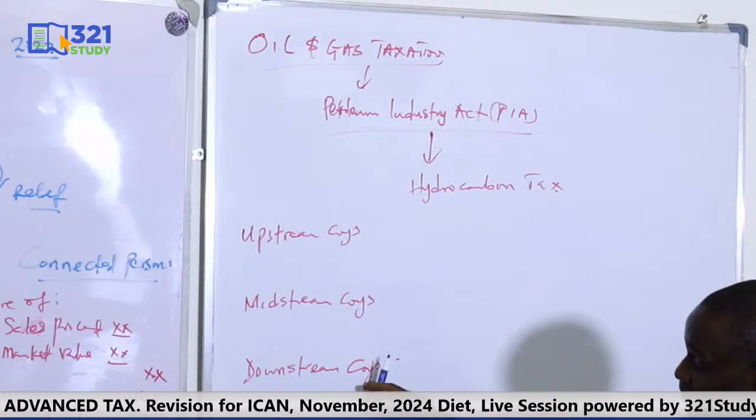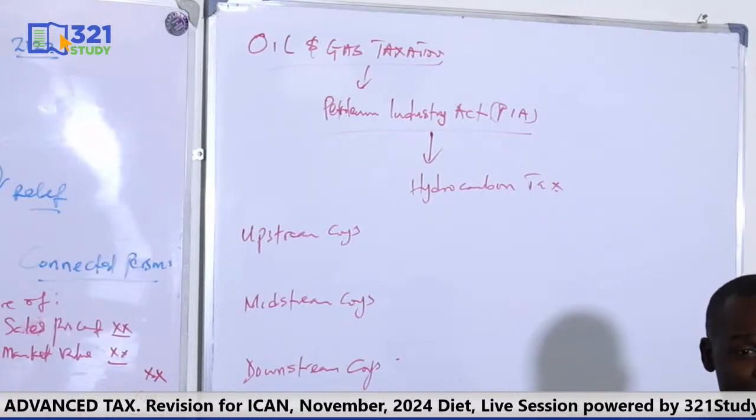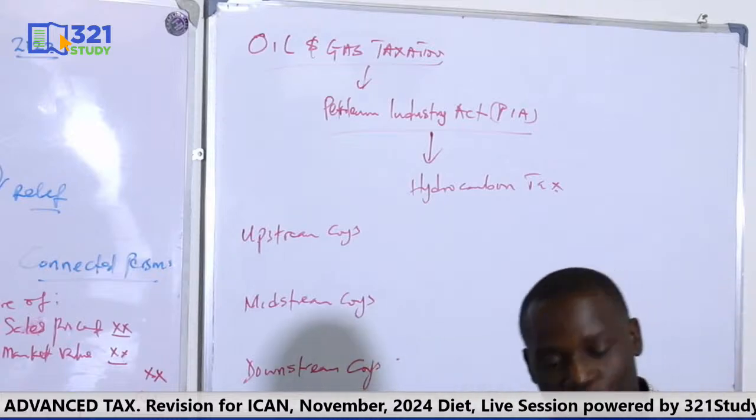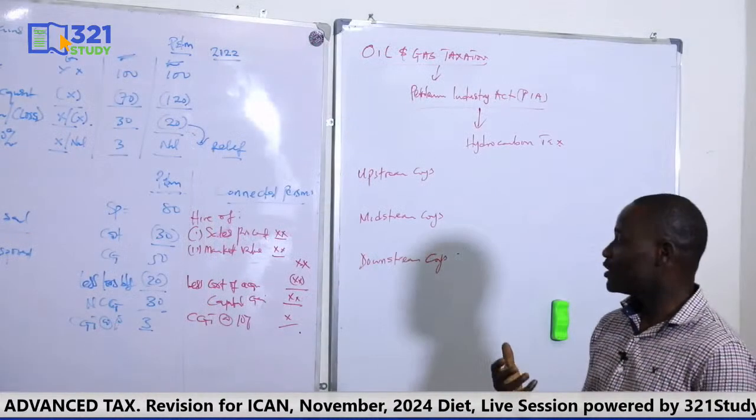Downstream activity is more of selling petroleum products, like filling stations, oil marketing, transportation of petroleum products, all those tankers that transport PMS, DPK, and all that. Those are downstream activities. So when you read a question, you should know whether the examiner is talking about upstream, midstream, or downstream.